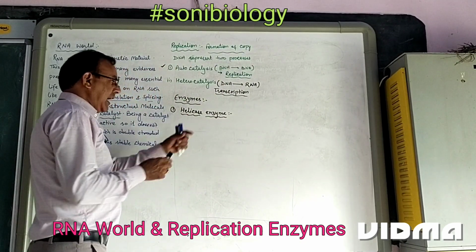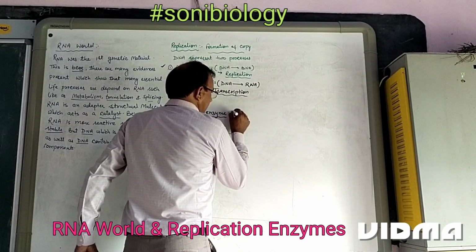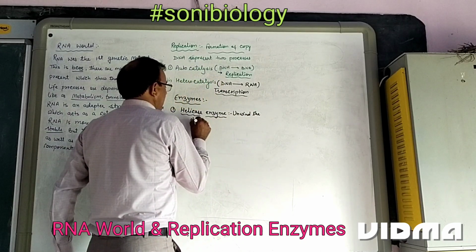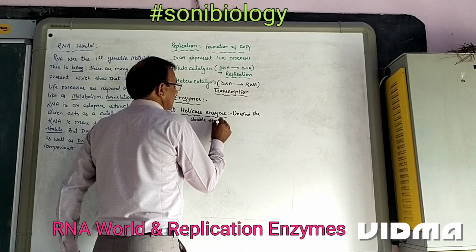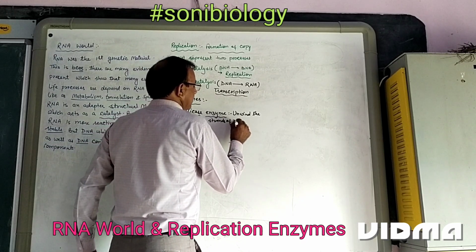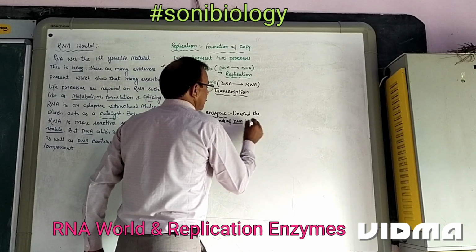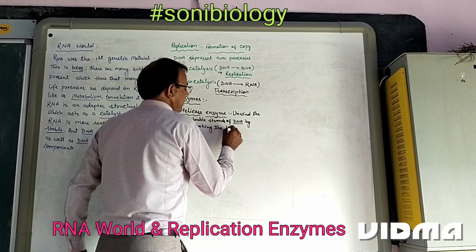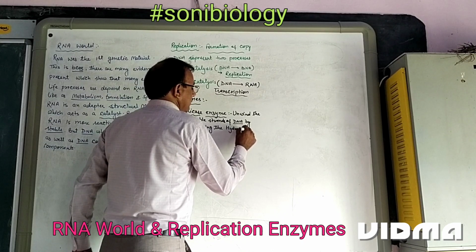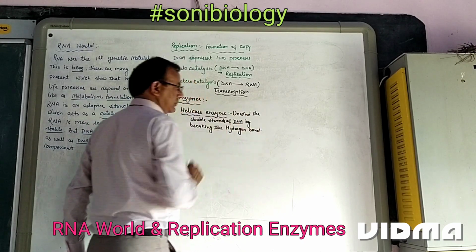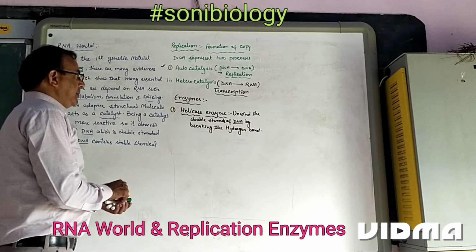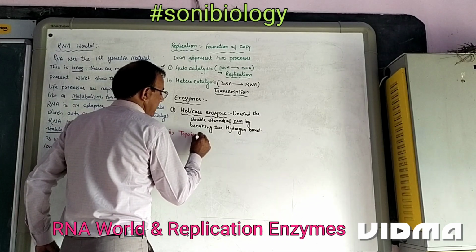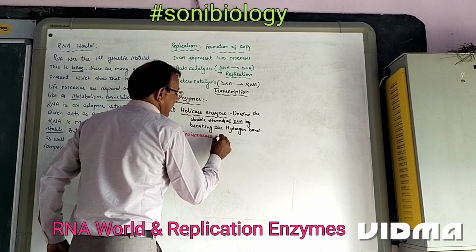So what is the role? First of all, helicase enzyme. This enzyme unwinds the double strand of DNA by breaking the hydrogen bonds. The second enzyme is topoisomerase. Topoisomerase enzyme.